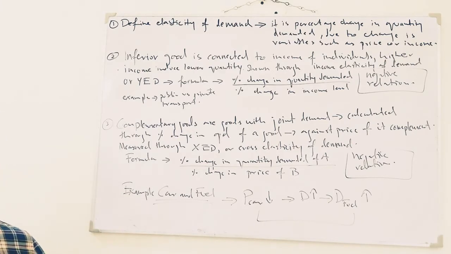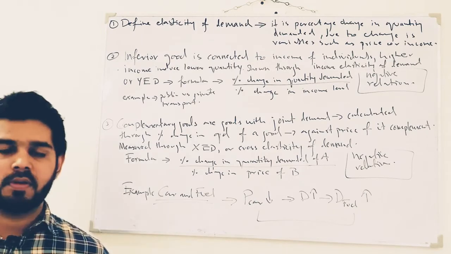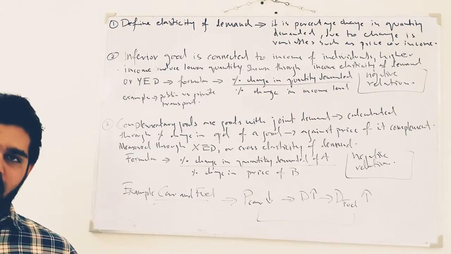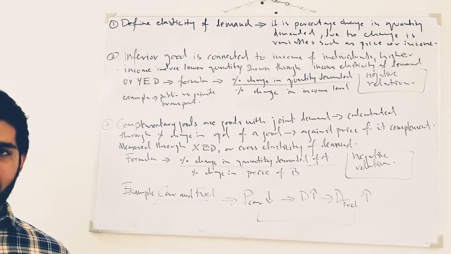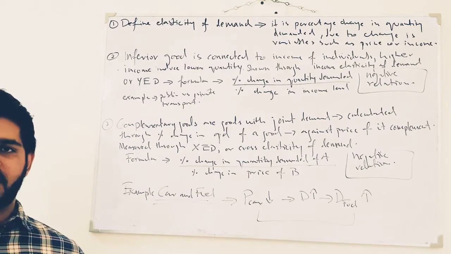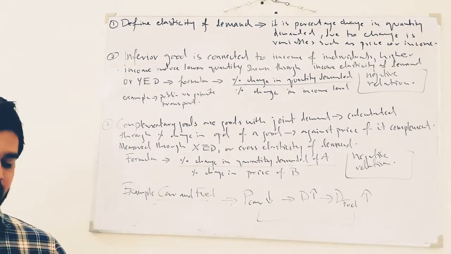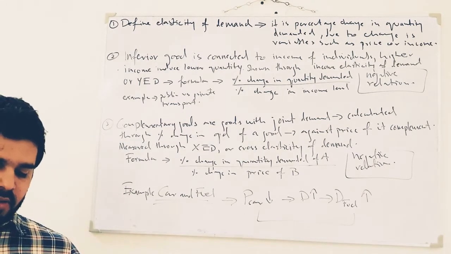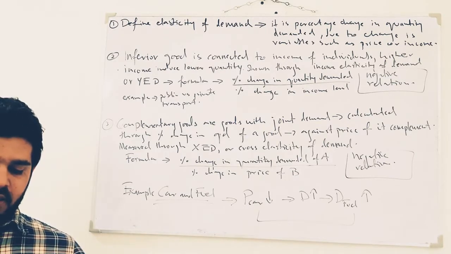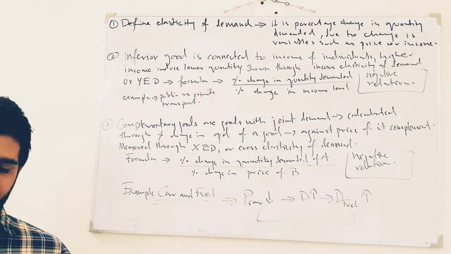Actually, she has sent me the second part of the questions because she must be studying from the topical past papers, but I'll answer both the parts, part A and part B. So first I'll answer part A, then in the next video I'm going to answer part B, which was actually asked by Sidra Iqbal. Okay, so the first part of the question says that with reference to the relevant type of elasticity of demand, express the terms inferior goods and complementary goods.